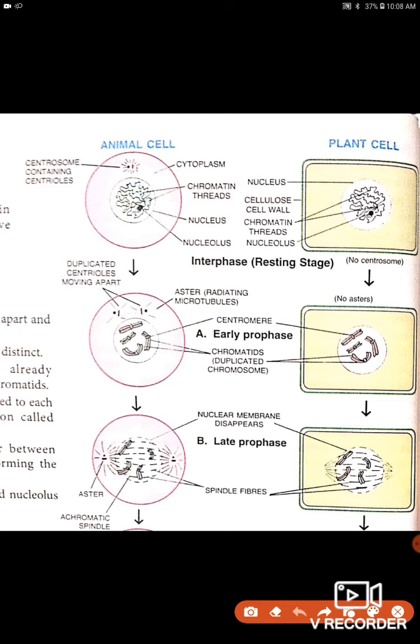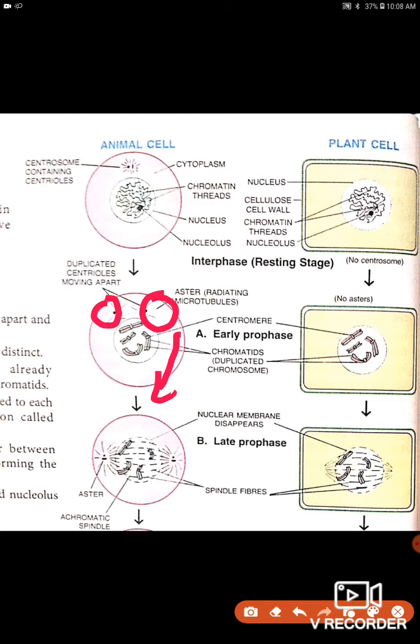Now in the animal cell, the centrosome, or you can say the centriole pair, divides into two along with the duplication of the centriole present in them. Now this daughter centriole will move towards the polar region. It means it moves to the opposite poles.